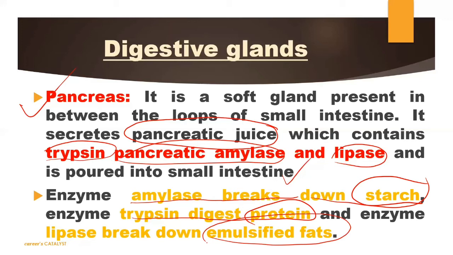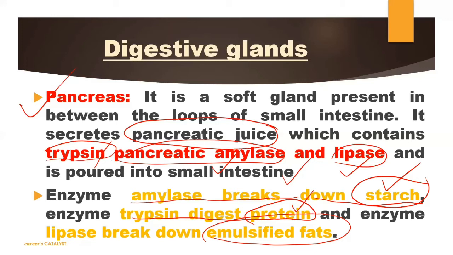Means to say, this pancreas helps to digest starch, protein, and also fats. Emulsified fats also get digested here. So these enzymes are released by the pancreas, which is named pancreatic juice. Three types of enzymes are secreted by the pancreas. The pancreatic juice contains trypsin, pancreatic amylase, and lipase. We've talked about all three. Amylase क्या करता है? It helps to break starch. Trypsin क्या करता है? It helps to break protein.